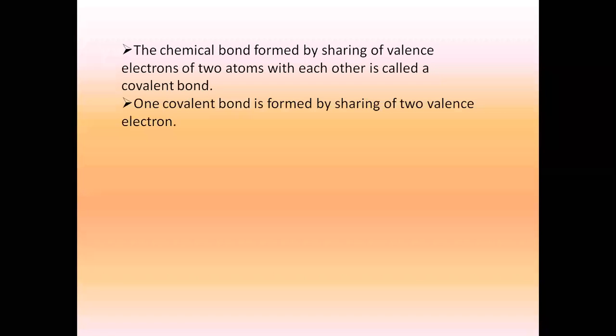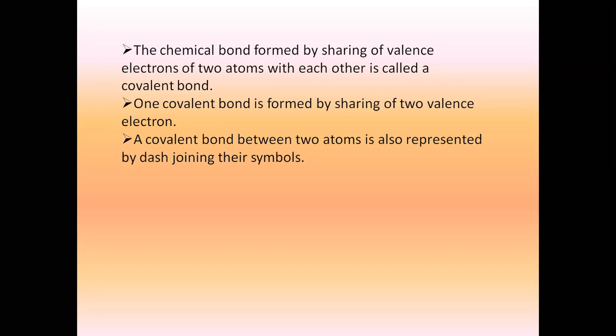One covalent bond is formed by sharing two valence electrons. अभी जो हमने structure बनाया उसमें कितना bond बना था? Single covalent bond. Why was it a single covalent bond? Because two valence electrons were shared between them. Similarly, a covalent bond between two atoms is also represented by a dash joining the symbols. I could have also drawn it this way.